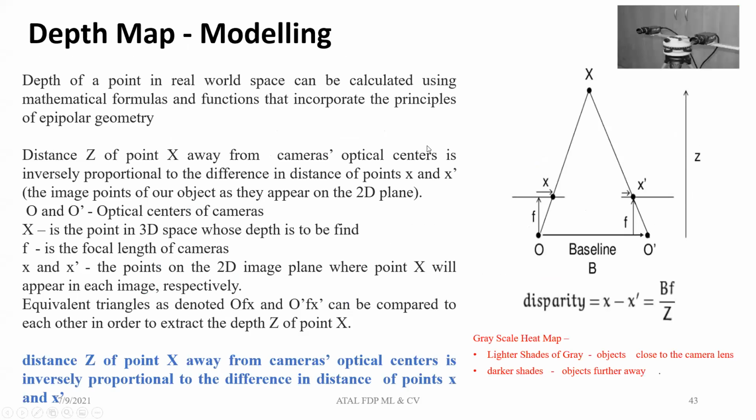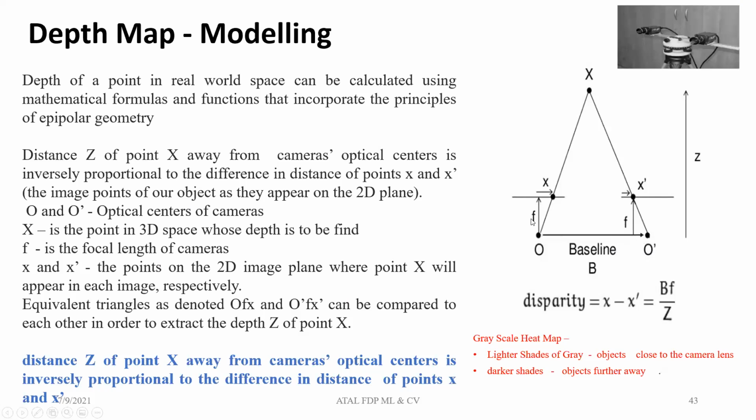Now coming to the mathematical modeling. These are the two cameras, O and O dash. As I already mentioned, you need two cameras. The two cameras are separated by a distance B. We call this the baseline.